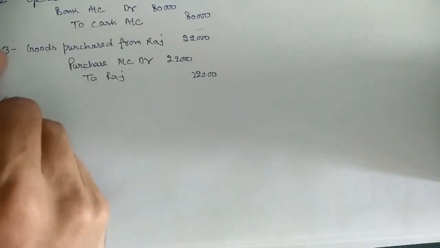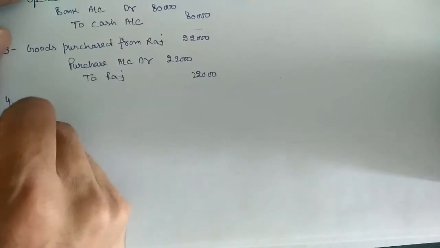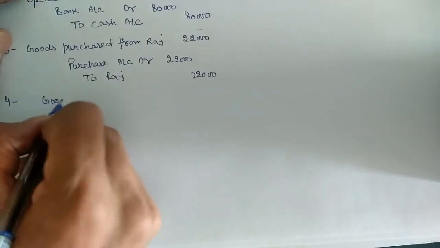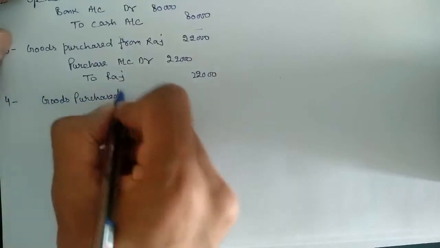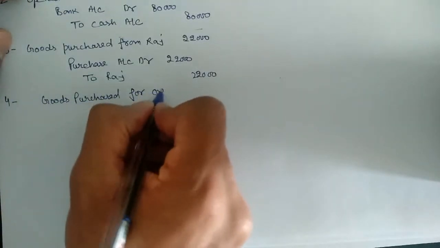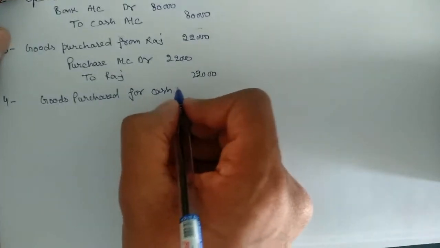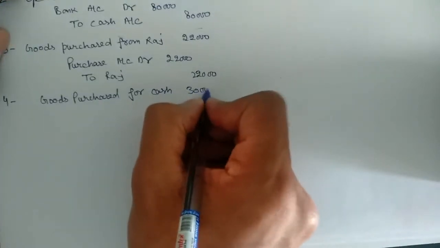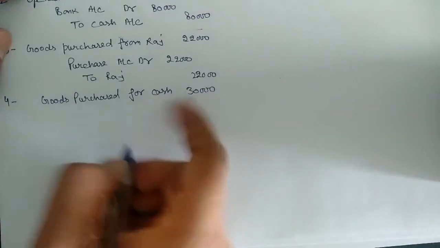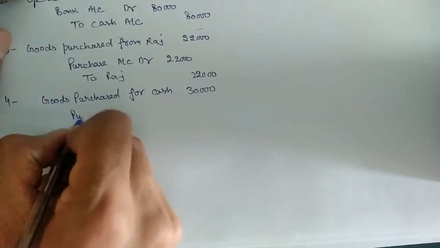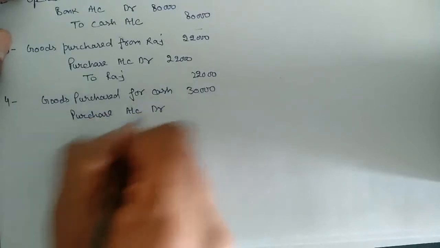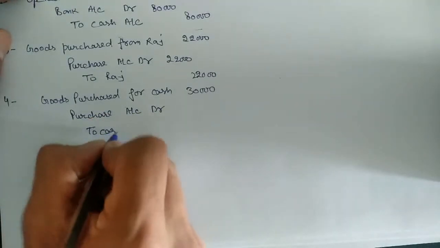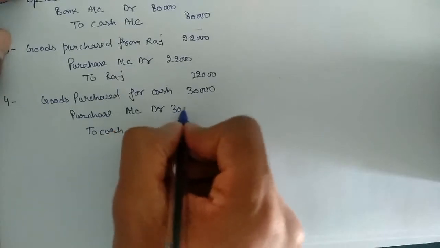Our next entry is goods purchased for cash, amount 30,000. So entry for this will be purchase account debit to cash 30,000.